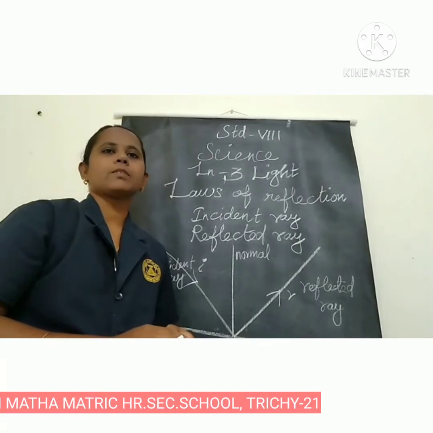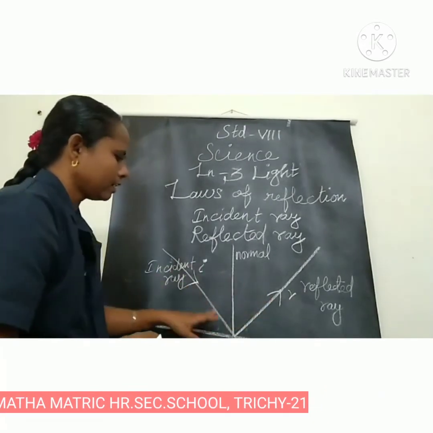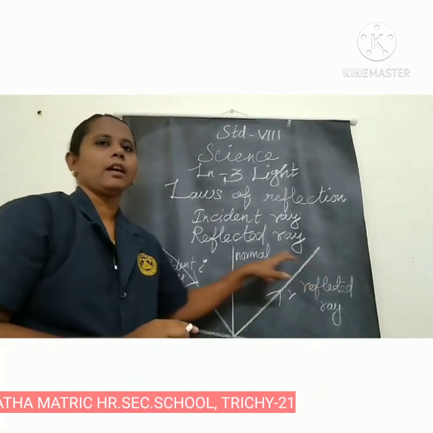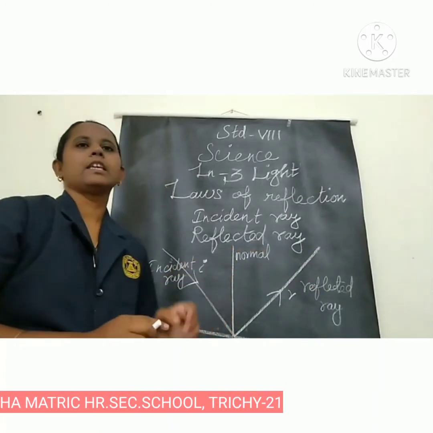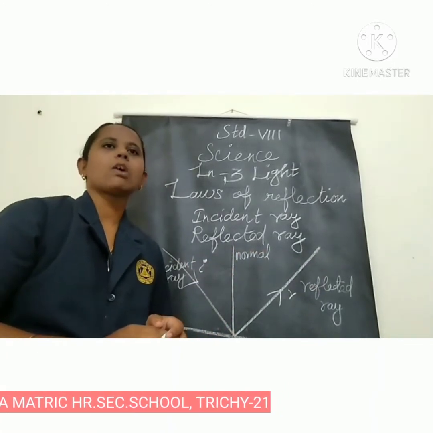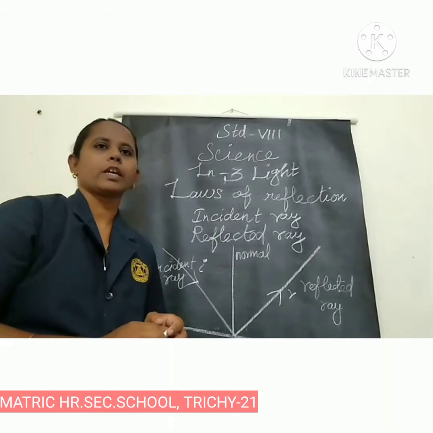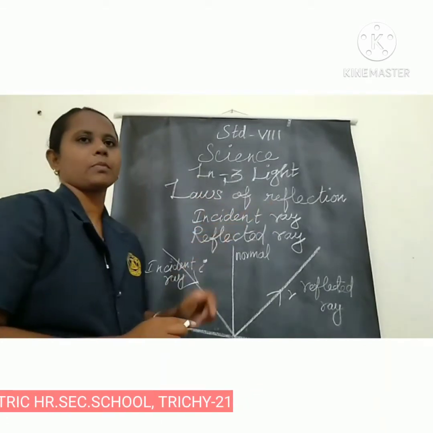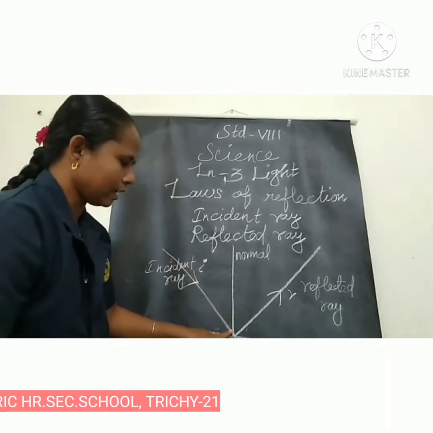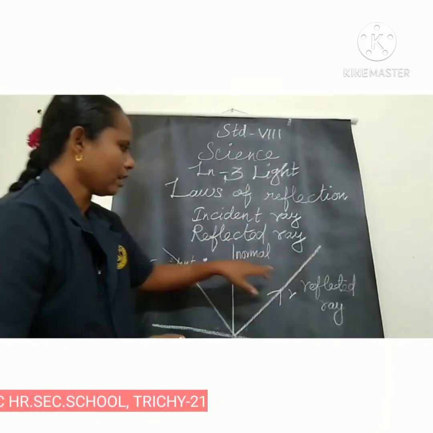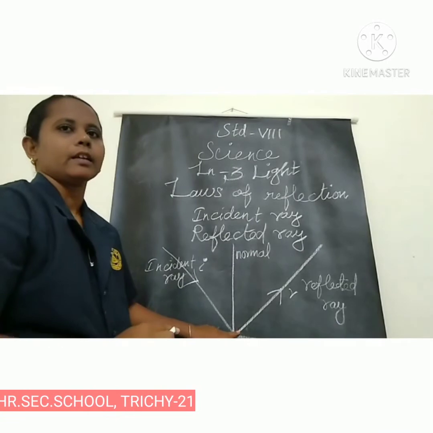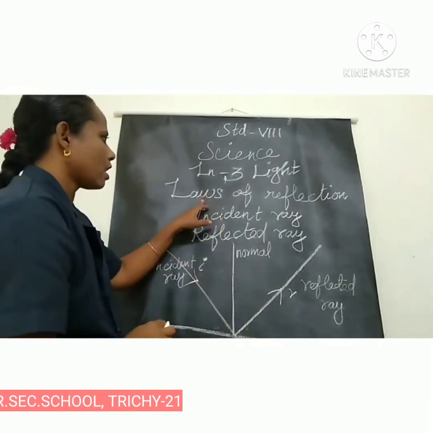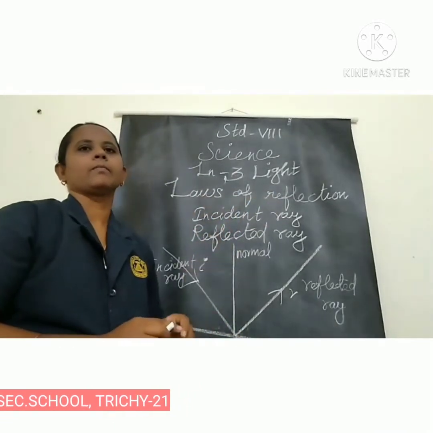The relation between the incident ray, the reflected ray and the normal is given as the laws of reflection.